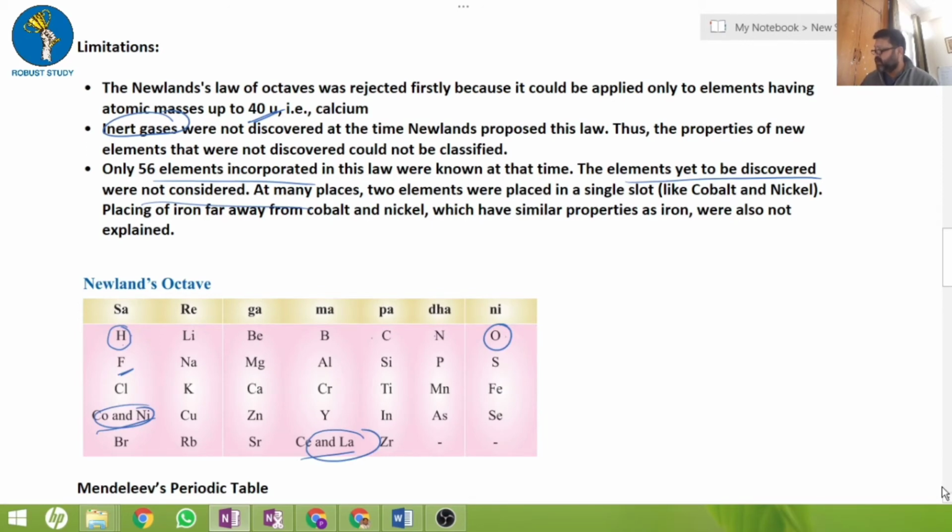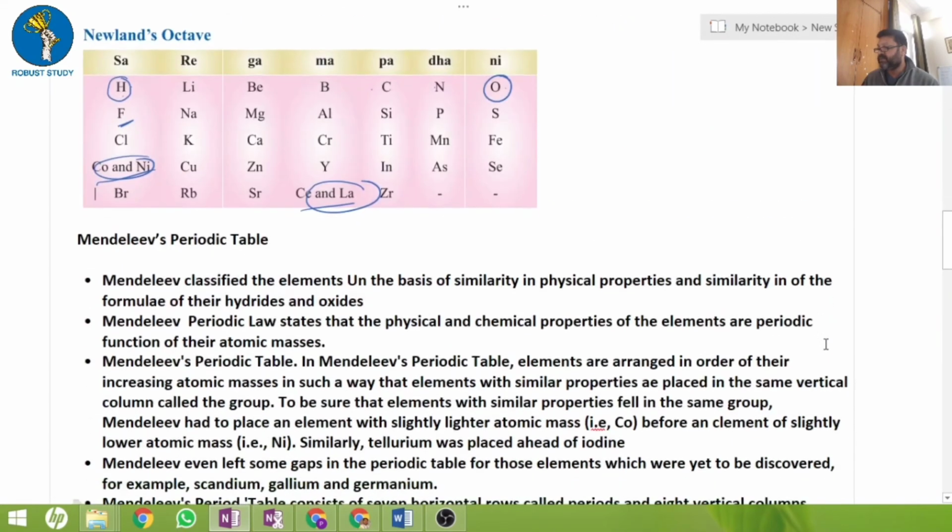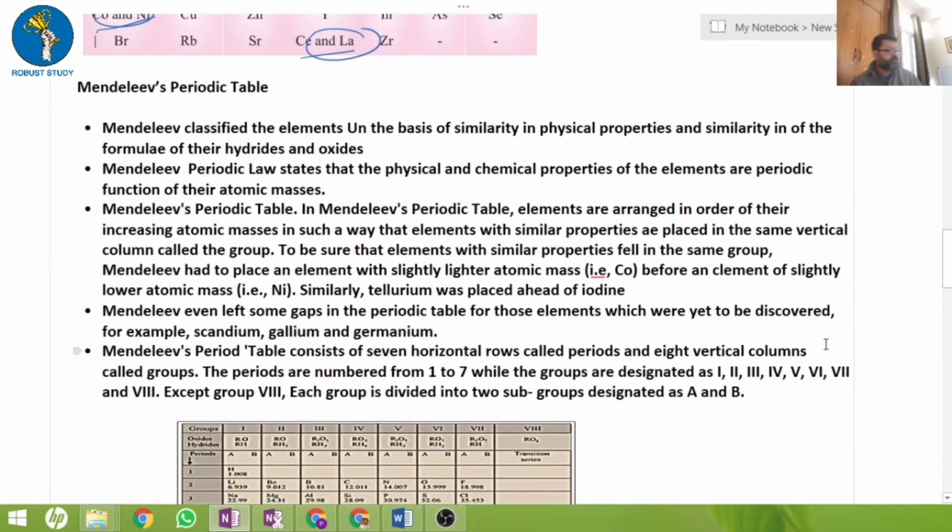Now after Newland, a new gentleman came. His name was Mendeleev, and Mendeleev was the person who gave basically this classification of elements. Mendeleev classified on the basis of similarities of physical properties and similarly the formulae.